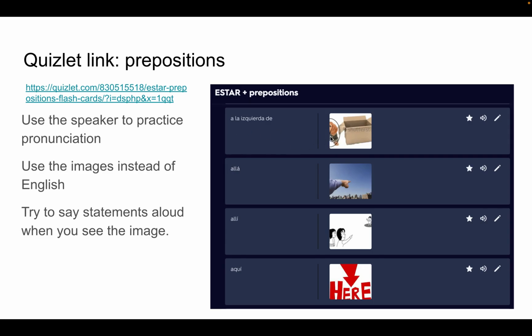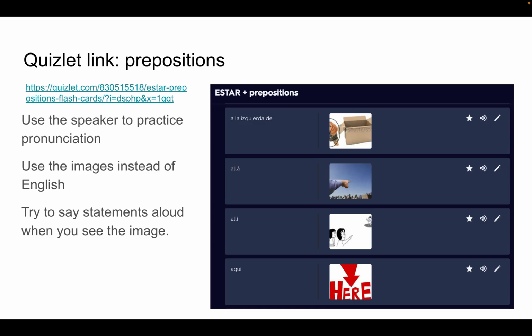And you can say, el perro está a la izquierda de la caja. But if you don't want to use these because you don't know how to say perro en caja, that's okay. You can use things that you know, like the stuff around the classroom. El libro está a la izquierda de la mesa. And that's reinforcing the vocabulary that we've been working on so that you have more practice with it.